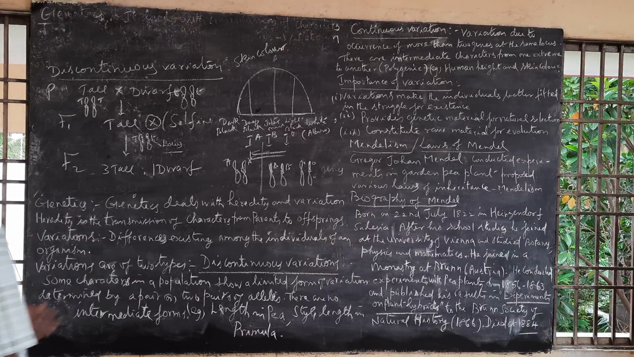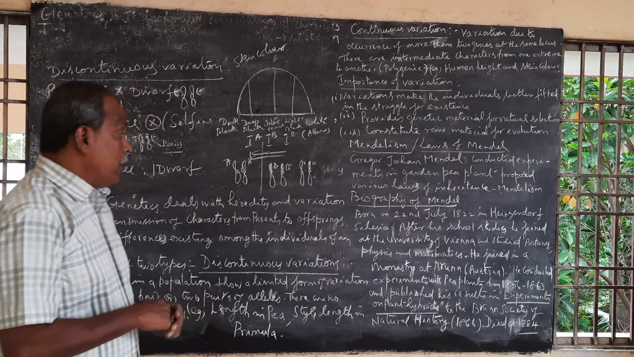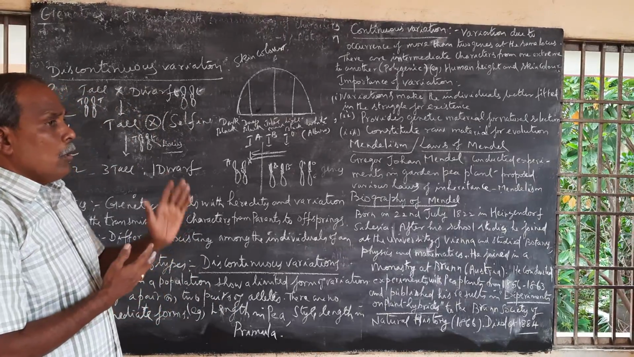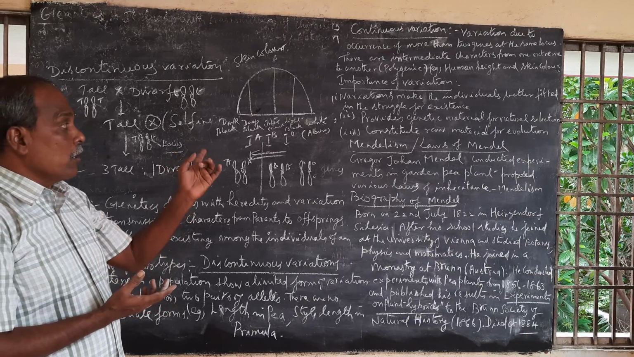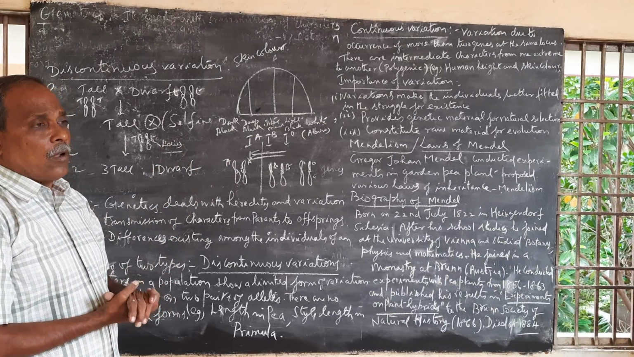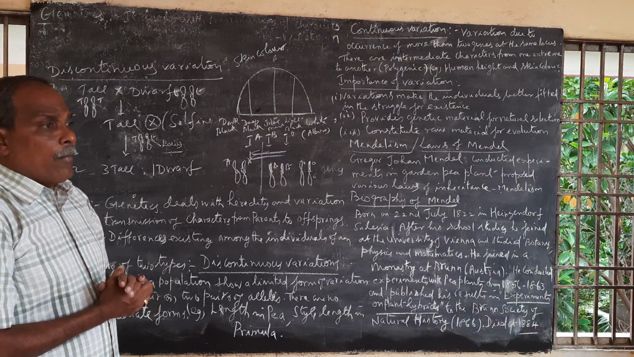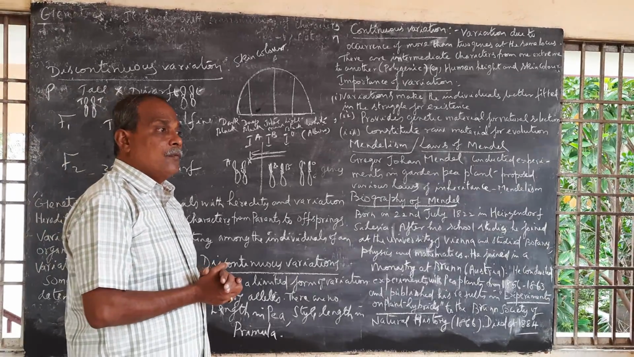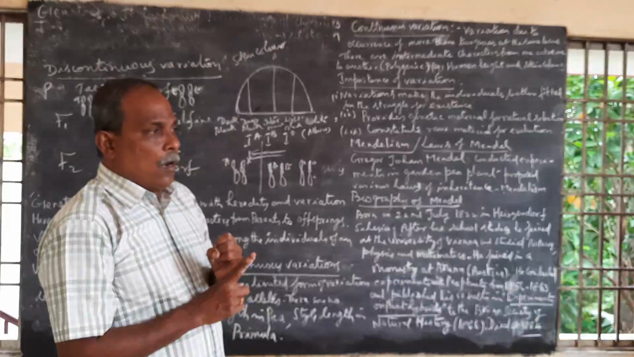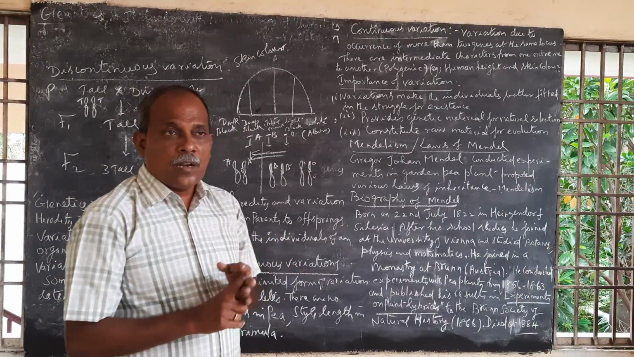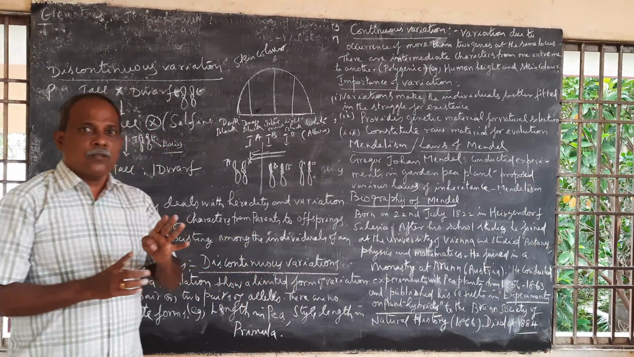The term genetics was coined by Bateson, W. Bateson. Then next one, Darwin's theory of natural selection. Already you studied about that. Now, Mendel's laws. Mendel proposed various laws of genetics. Which are the laws? Law of unique characters, law of dominance, law of segregation, law of independent assortment.